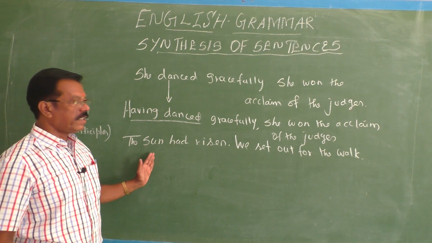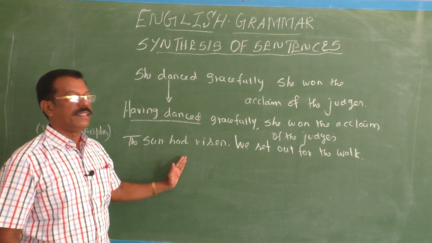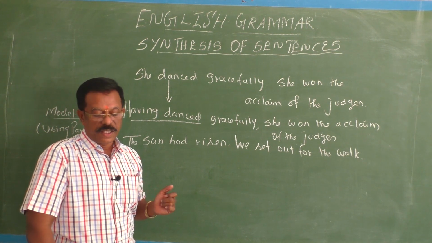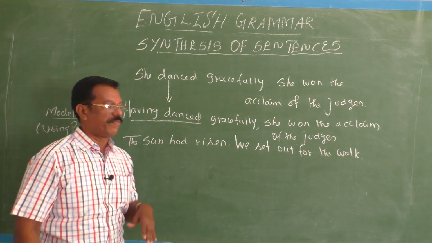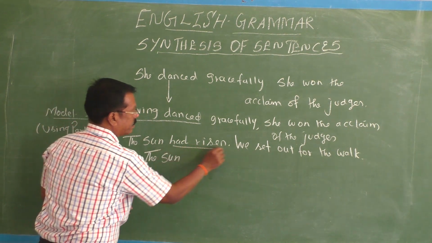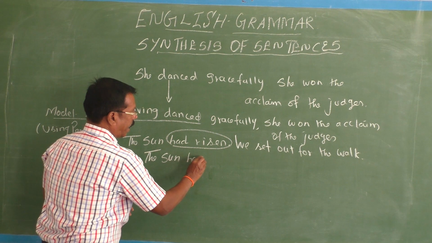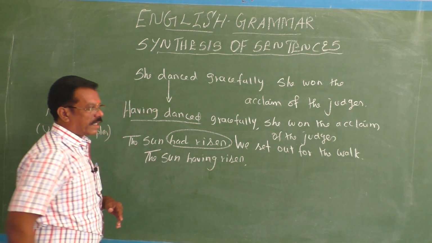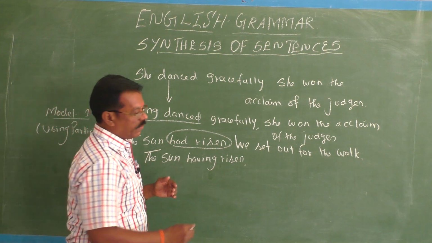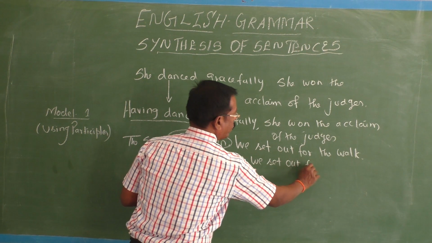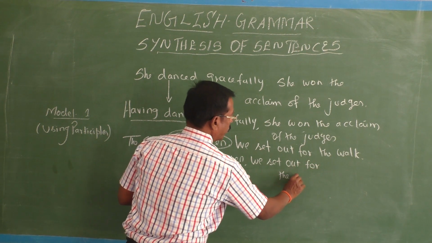Here, the sun having risen. Yeah, had risen is a past perfect form. It should be changed into perfect participle form. How can you change? The sun. See, this should be changed into having risen. The sun having risen, we set out for the walk.